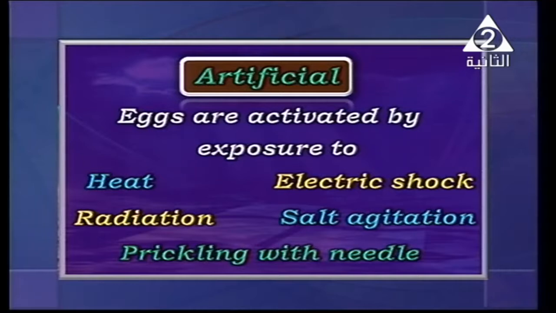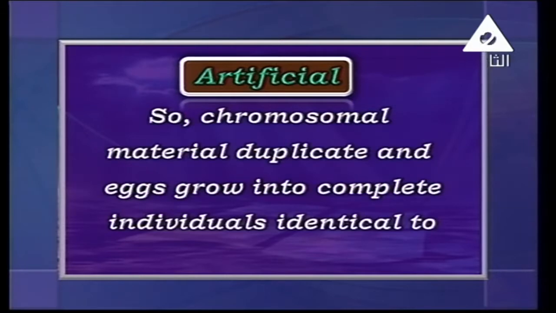If you have a test tube and put some eggs of toad or frogs in it, and you have a pricking needle, you activate the egg with it. What happens? The chromosomal material of the egg is duplicated, and the egg grows into a complete new individual.